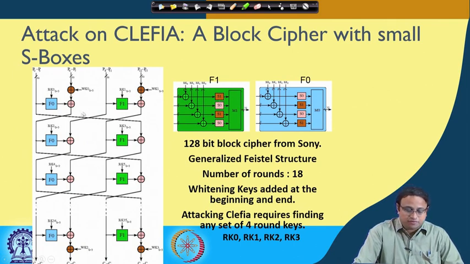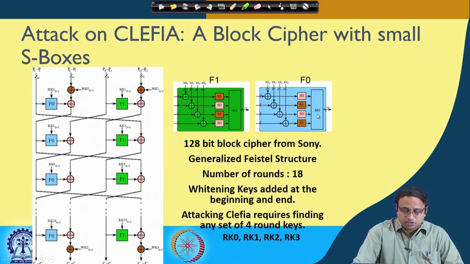And then if you observe, there are 2 nonlinear functions. This is an example of a Feistel cipher, more accurately a generalized Feistel cipher, where there are 2 nonlinear lookups. One of them is F0 and the other one is F1. So here is how F0 looks. There are two S boxes internally, S1 and S0, shown over here, followed by a linear transformation shown as M1. Similarly, F1 also has the same S boxes S0 and S1, but the order has been changed slightly, followed by another linear transformation denoted as M0.